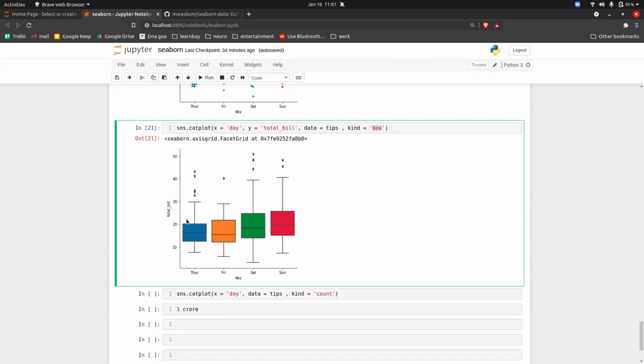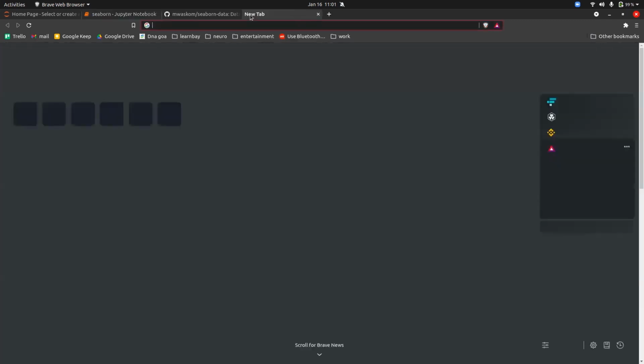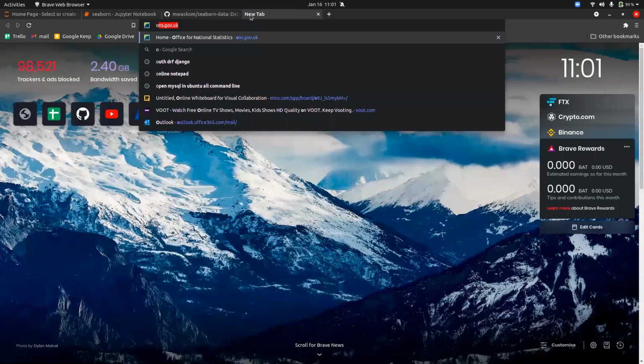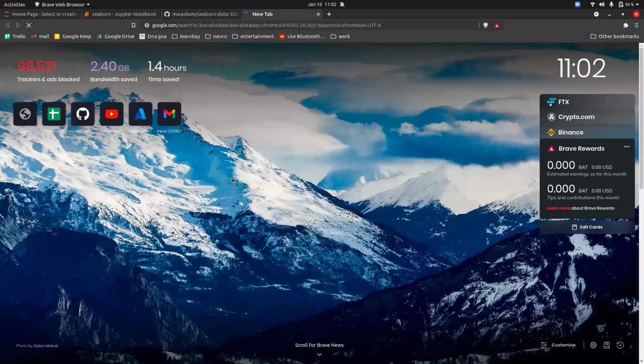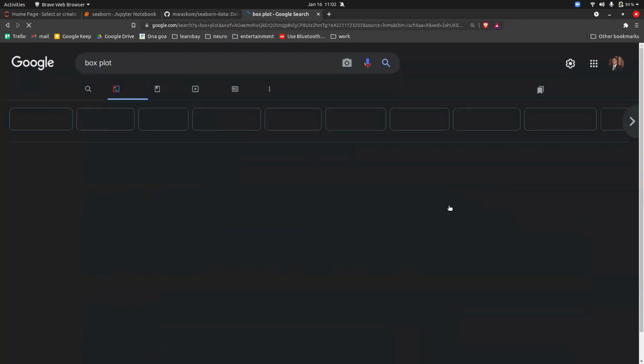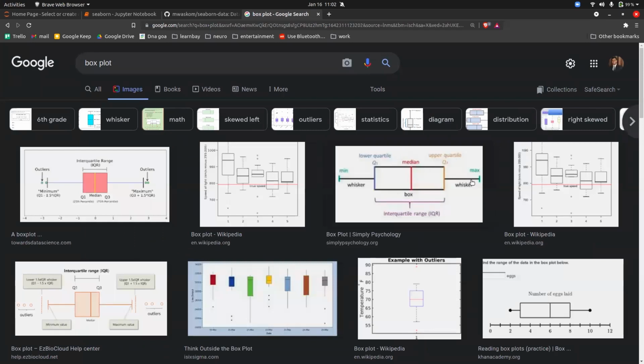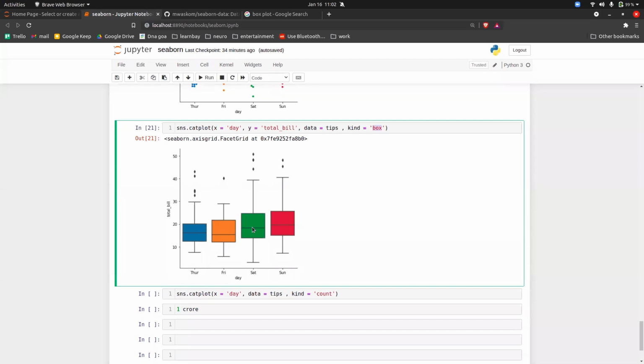This line that you can see, everything has a meaning, guys. If you want to see it, search box plot and go to images. See this diagram where my cursor is. Every line that you can see has some kind of meaning. They are called whiskers, minimum, lower quartile, median, upper quartile, and so on. Every line on a box plot has a meaning. What is that meaning? You will study in the stats class. But the box plot is one of the very, very important plots. So this is what a box plot is.